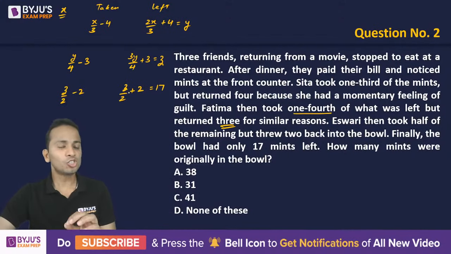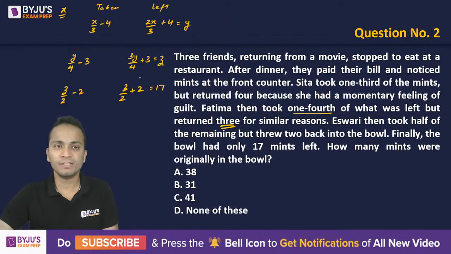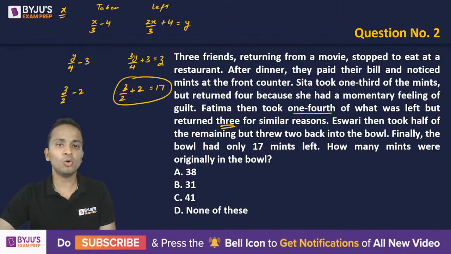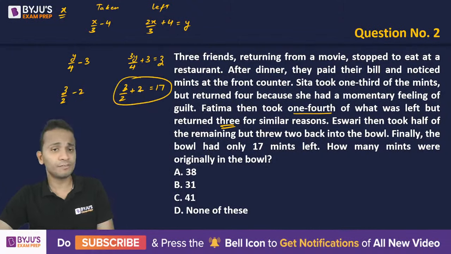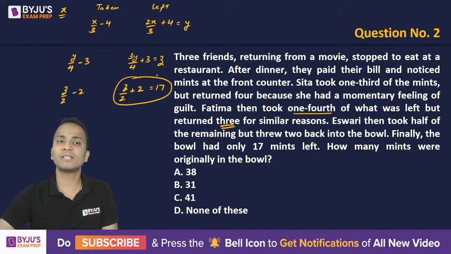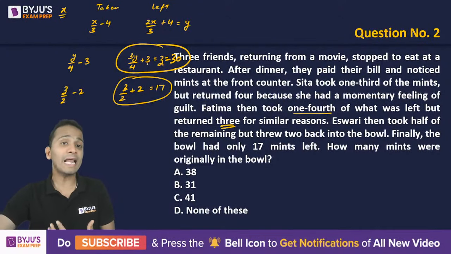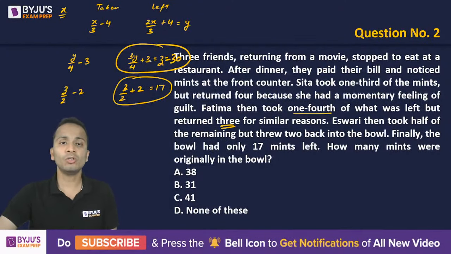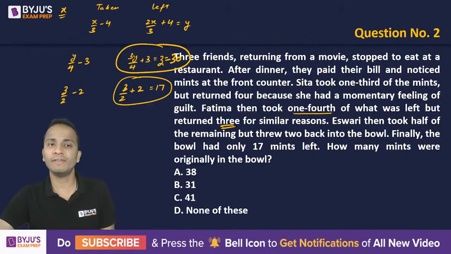So solving for the value of Z from here, so 17 minus 2 is 15. 15 into 2 is 30. So the value of Z will be equal to 30. Okay, I'll substitute it here, the value of Z. Now from here I can calculate the value of Y. So 30 minus 3 is 27. 27 multiplied by 4 divided by 3, it will be 36.